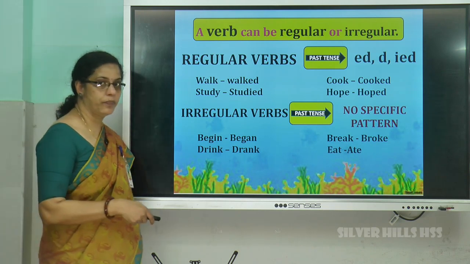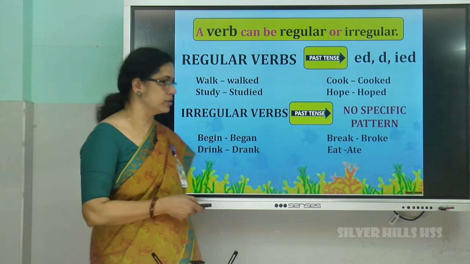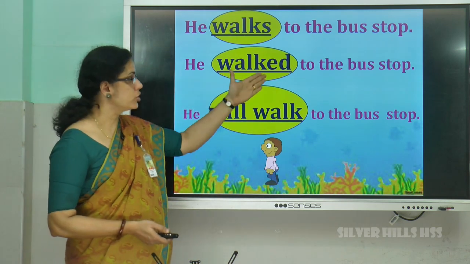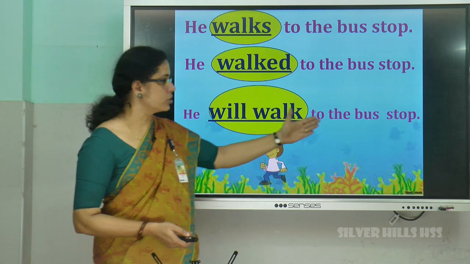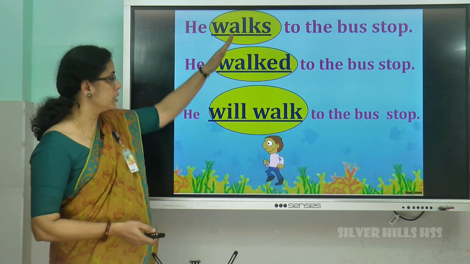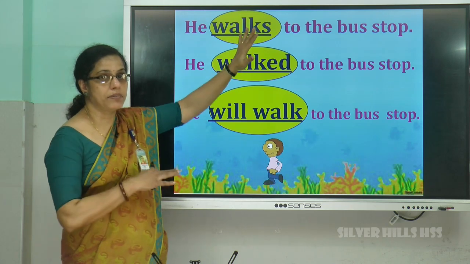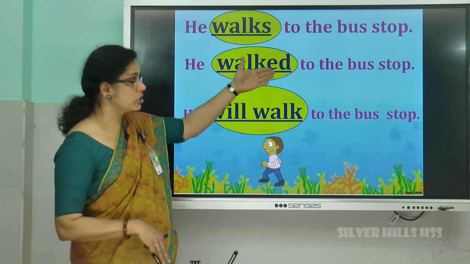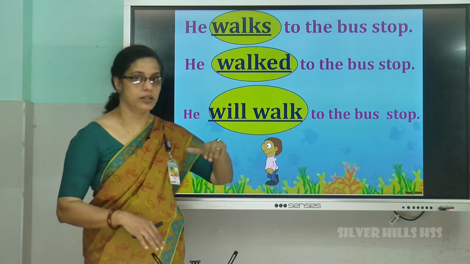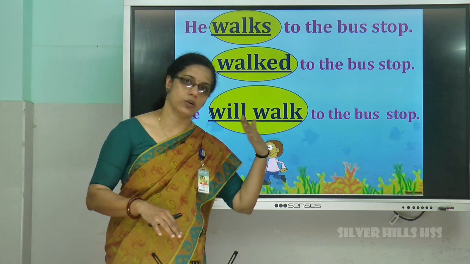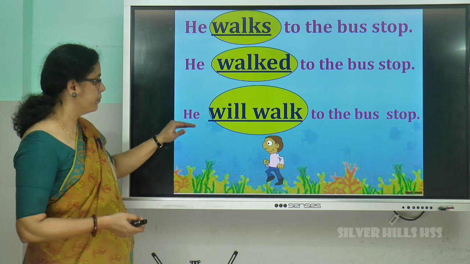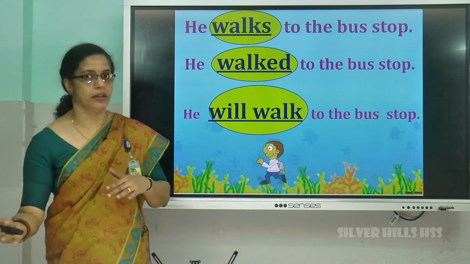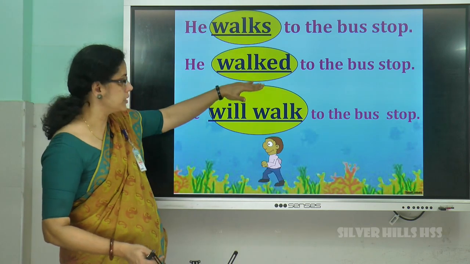In this session, we are with regular verbs. He walks to the bus stop. He walked to the bus stop. He will walk to the bus stop. He walks to the bus stop, that is something which happens every day. He walked to the bus stop, maybe that action is already over, past tense. He will walk to the bus stop, that is something which will happen in the future. Present tense, past tense, future tense.